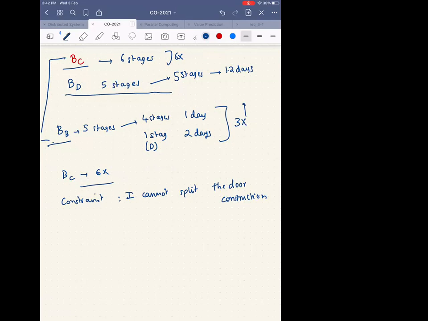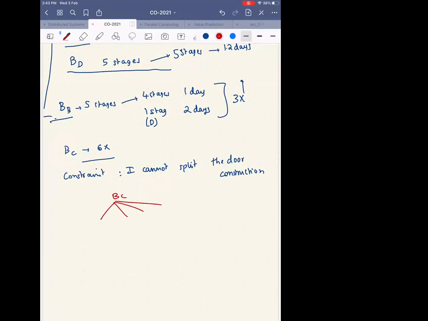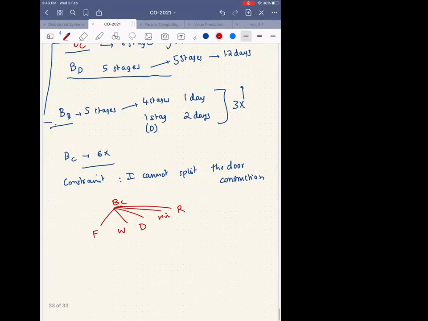Okay. So the thing is, I cannot split the door. I cannot split the door construction. So what he does is he gives the load of constructing the door, has the same 5 stages. One is the laying of the foundation, the other is constructing the walls, the other is having the door, the other is having the windows, and the other is having the roof. So there are still 5 stages here, whereas Builder C had 6 stages.